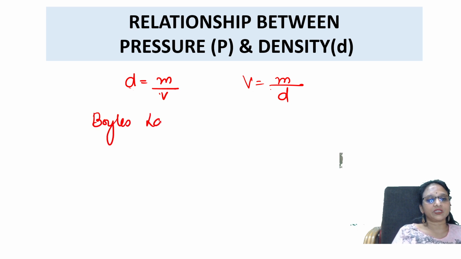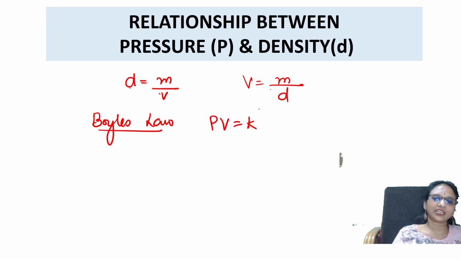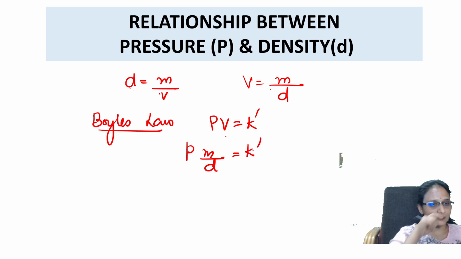Boyle's law for me, I have got it as PV is equal to K prime. Now instead of V, try to substitute this: Pm by D is equal to K prime, a new constant. Yes. Now we said in Boyle's law, mass is constant. That means number of moles is constant.